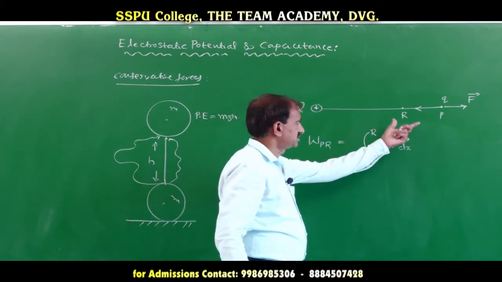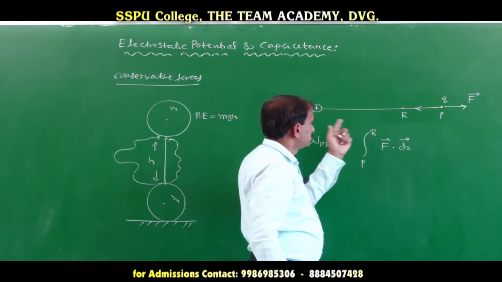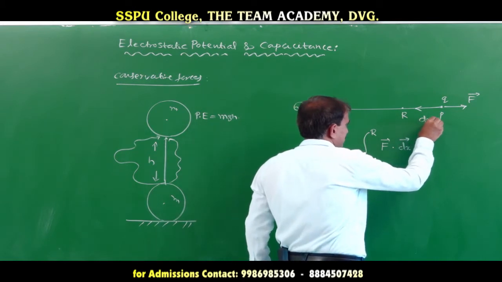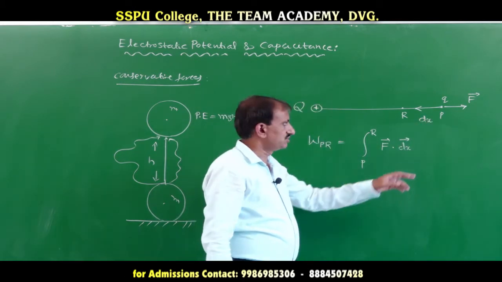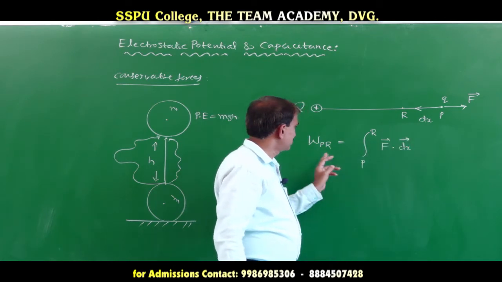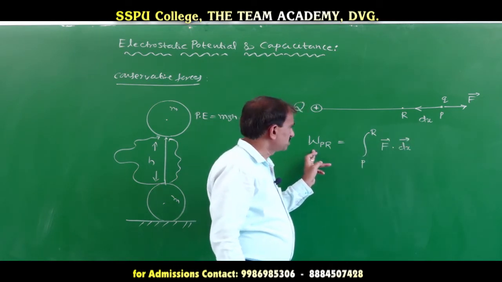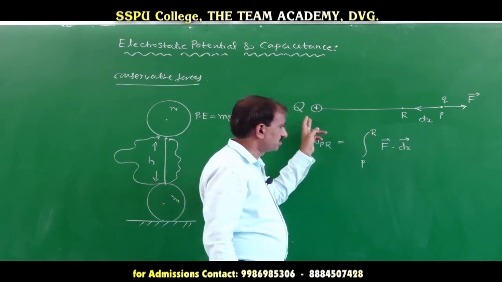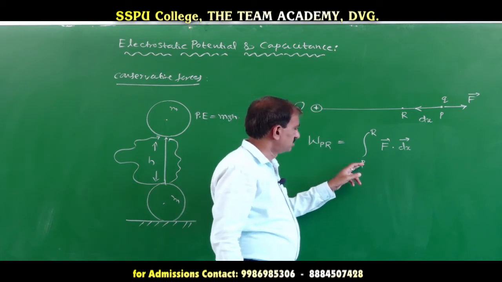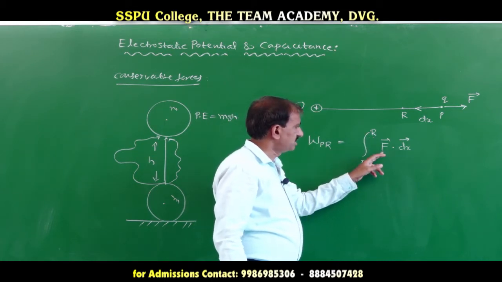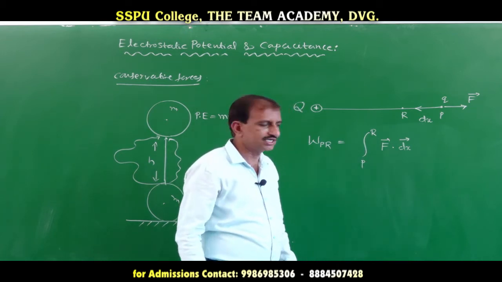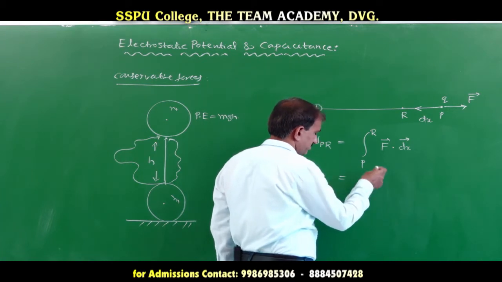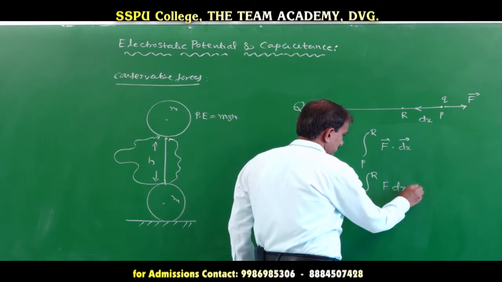Suppose this is the displacement dx through which the charge q is moved from point P to point R. Then the work done in moving the charge against the electrostatic force of Q is the integration from P to R of F dot dx, or F dx cos theta.